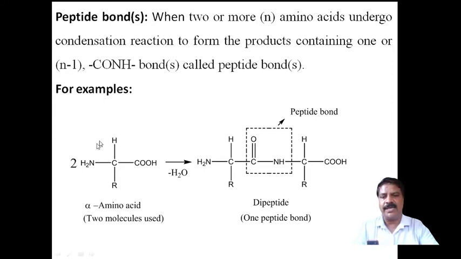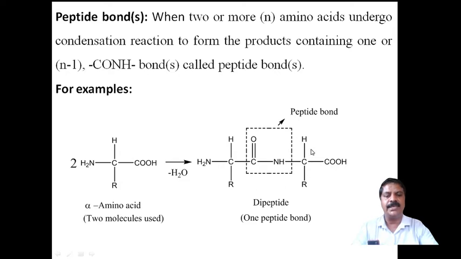Now for example, take two molecules of amino acids, and they undergo bond formation that is called a dipeptide. Therefore here n is 2, and how many bonds will form? n minus 1 bonds. Here n is equal to 2, so 2 minus 1, therefore 1 bond will be formed.